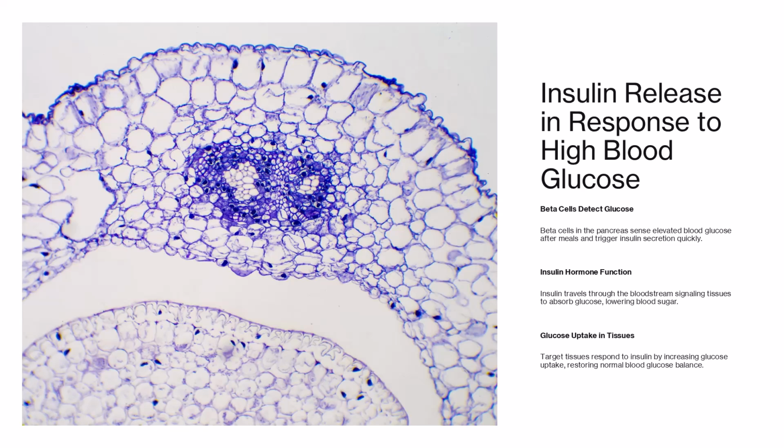Insulin release in response to high blood glucose. After a meal, blood glucose levels rise. Beta cells detect this increase and release insulin into the bloodstream. Insulin then travels to various tissues, signaling them to absorb glucose. Muscle and fat cells respond by increasing their glucose uptake, which lowers blood sugar and restores balance.